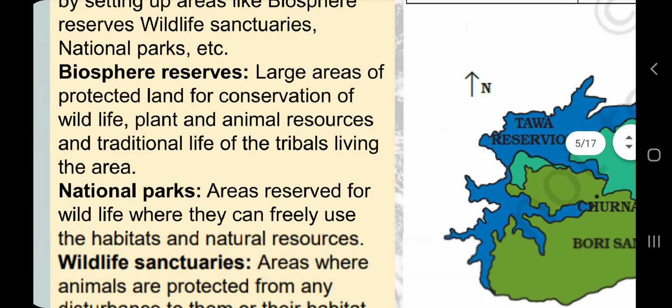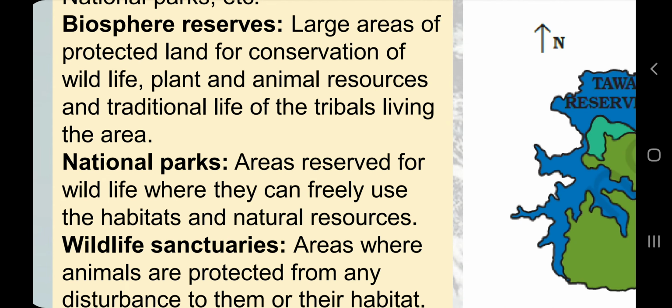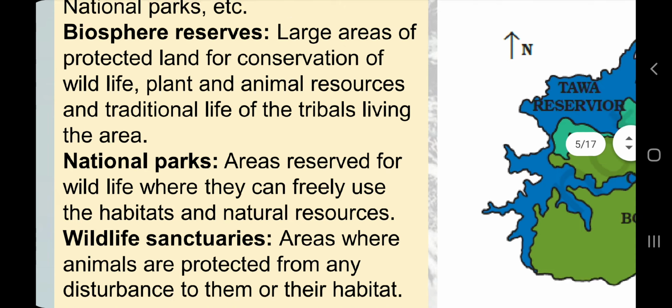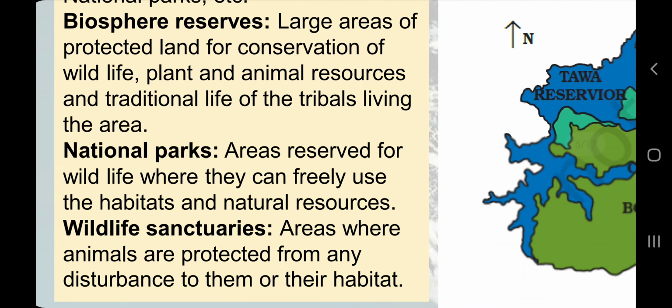Okay, so again, what are biosphere reserves? See, biosphere reserves are large areas of protected land for conservation of wildlife, plant and animal resources, and the traditional life of the tribes living in this area. So this also includes tribes. Tribal people are those people who live in forests, and they opt to live traditionally. They follow a very old lifestyle, which is very good from an environmental point of view, and they are so deeply engaged and dependent on plants and animals and wildlife that we cannot separate them. So we need to conserve those people also.